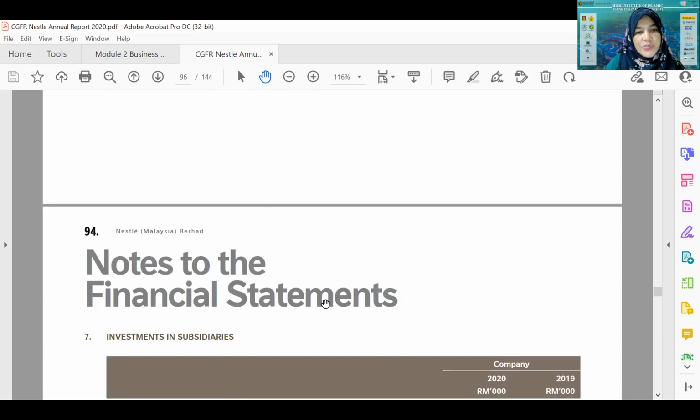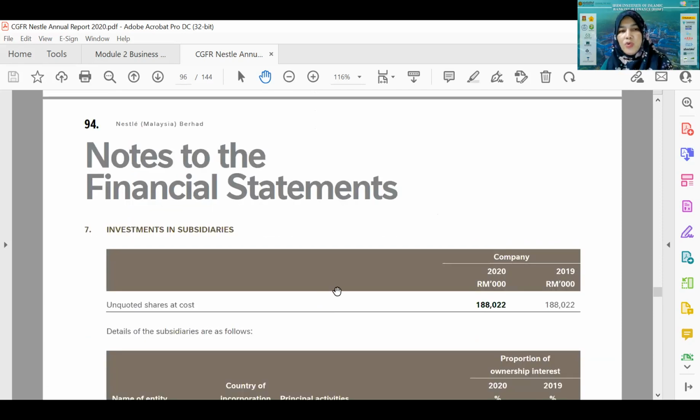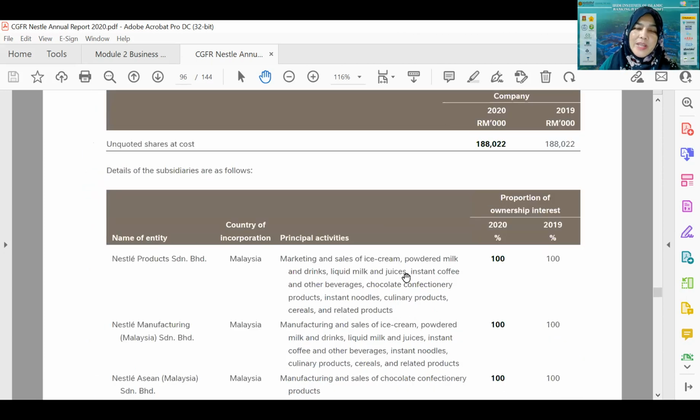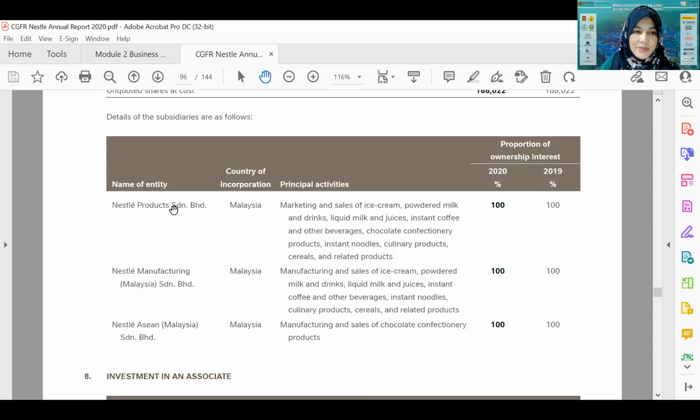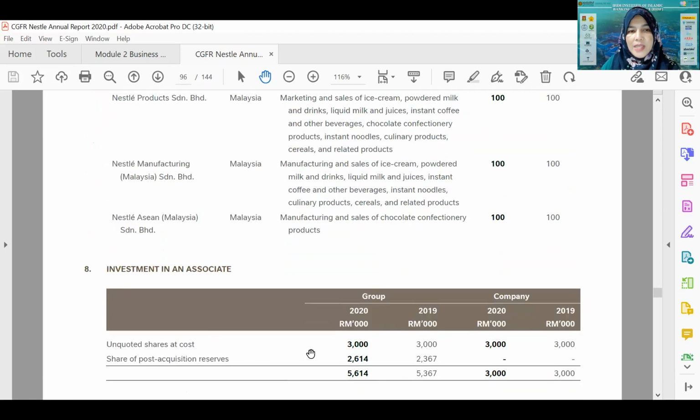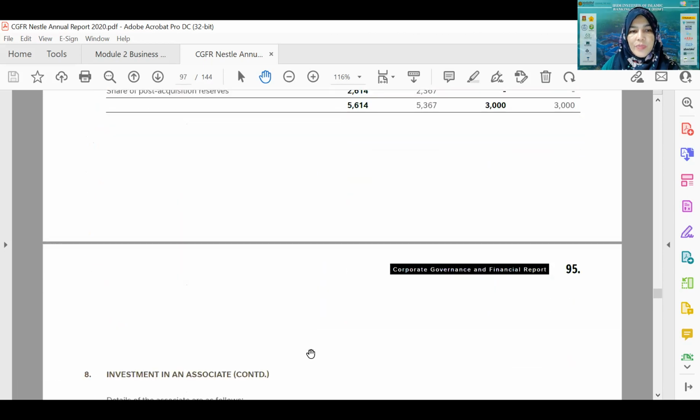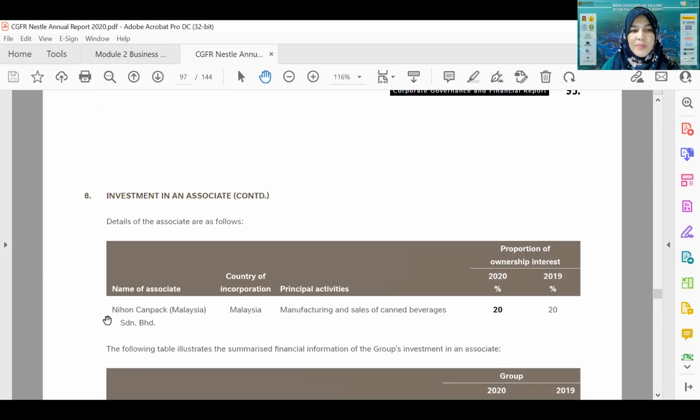Okay, so that's about notes to the account. Meaning that if you want to know more about any item in the financial statement, you have to look at the notes to the financial statement. All right, so this is the list of subsidiary of the company. They have only 3 subsidiary, and then they have one associate company. The name of the associate company is Nihon Canpack, which is a manufacturing and sales of canned beverages.